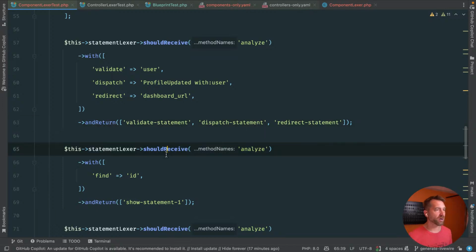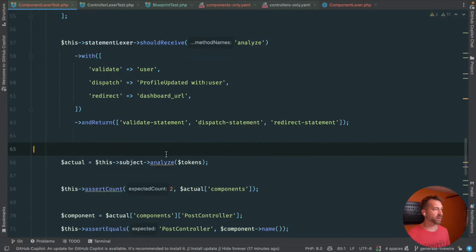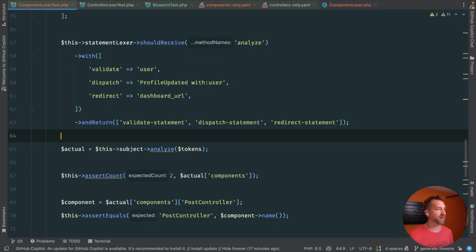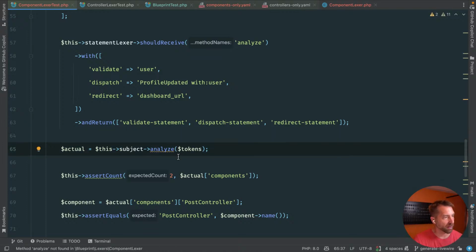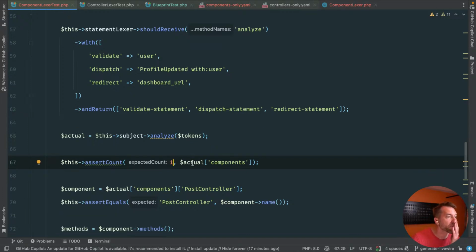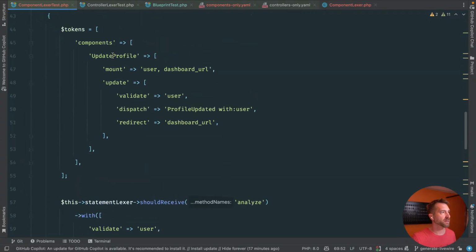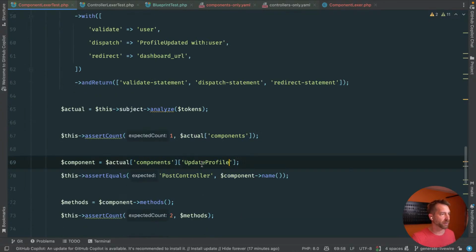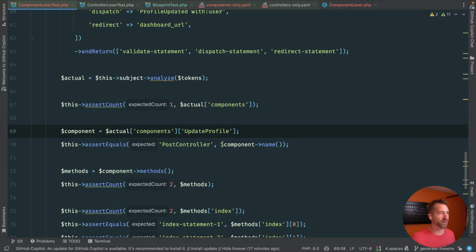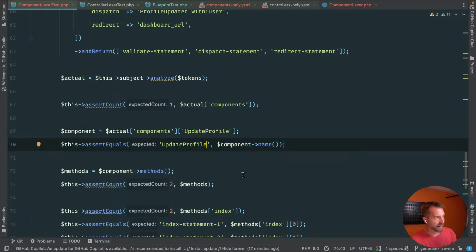And then we don't need to call analyze anymore. Let's just tighten this up a little bit. That's kind of a deep test. I don't think it's necessary. We call subject analyze. We're going to assert the count on components is 1. We're going to assert that the first component is update profile, right? And we're going to assert equals that the name got passed in.